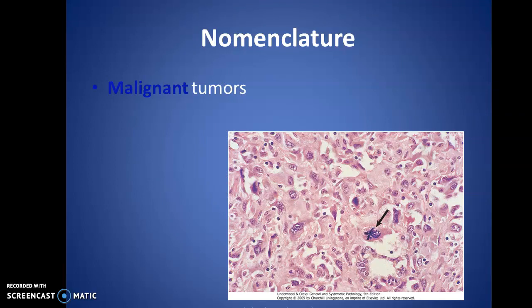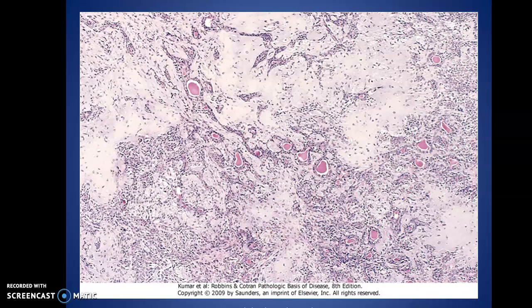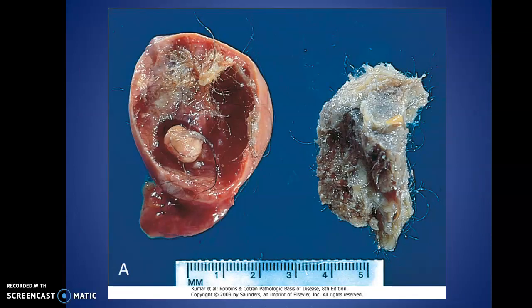What are malignant tumors and how are they named? So if it is a mesenchymal origin tumor and if it is malignant, we say it's a sarcoma. If it's an epithelial origin tumor, we say it's a carcinoma. Or it could be a mixed tumor. It could be a teratoma when it's a tumor derived from more than two germ cell layers. This is an image of a mixed tumor of the salivary gland, also referred to as pleomorphic adenoma.